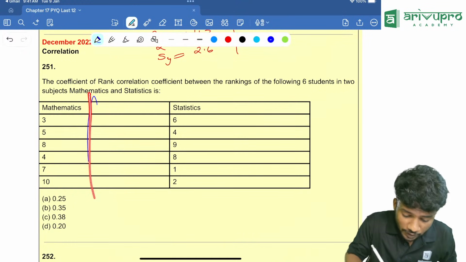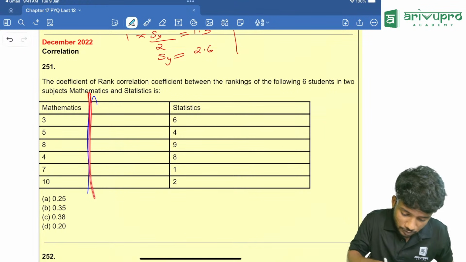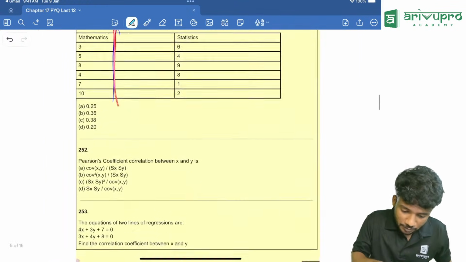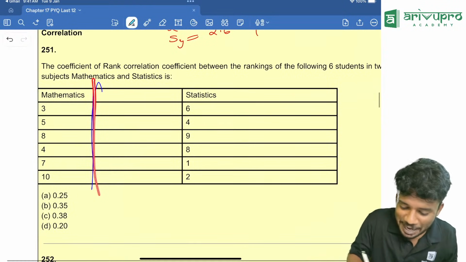So what we should do over here, we should write the... what's happening here? Something went wrong. Okay, let's see.